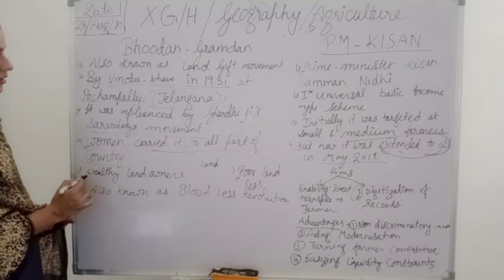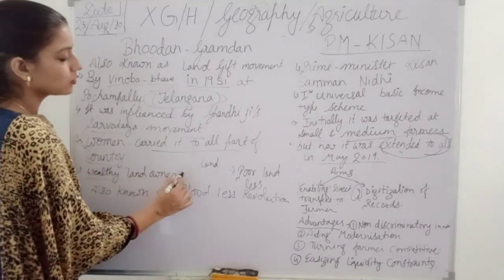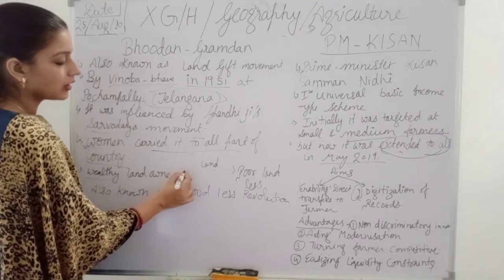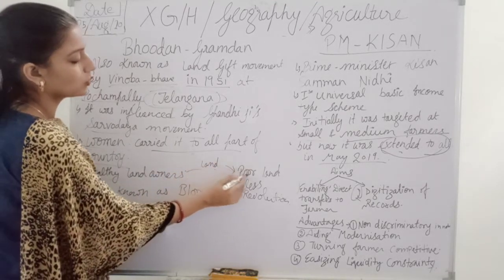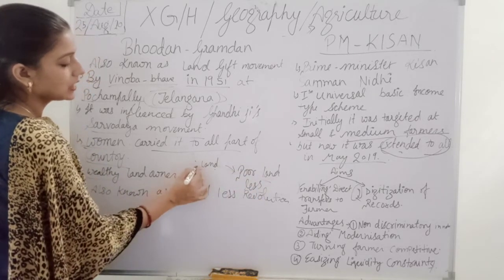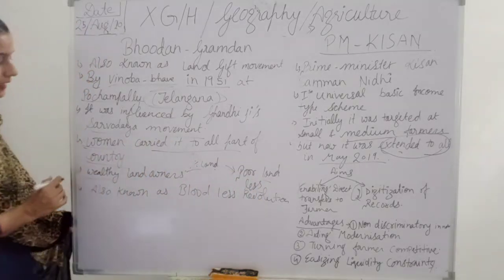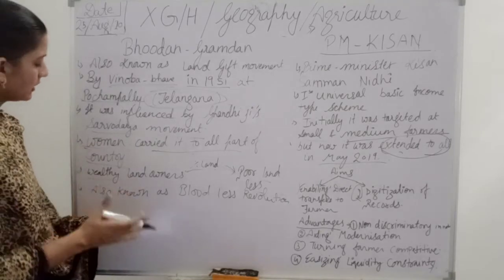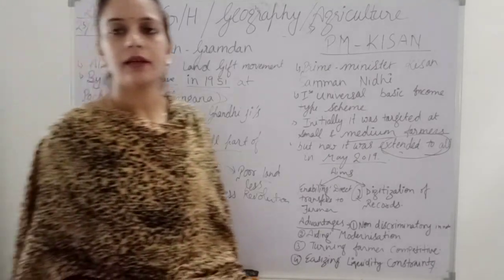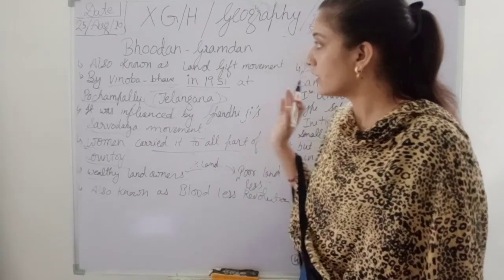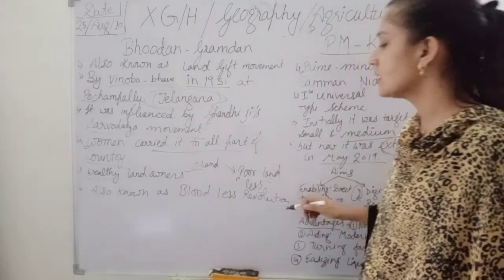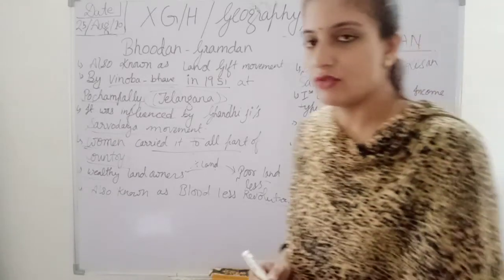So what is there in the Bhoodan movement? The wealthy landowners had to give their land voluntarily. They had to give some percentage of their land to the poor landless people. This revolution is also called the Bloodless Revolution.